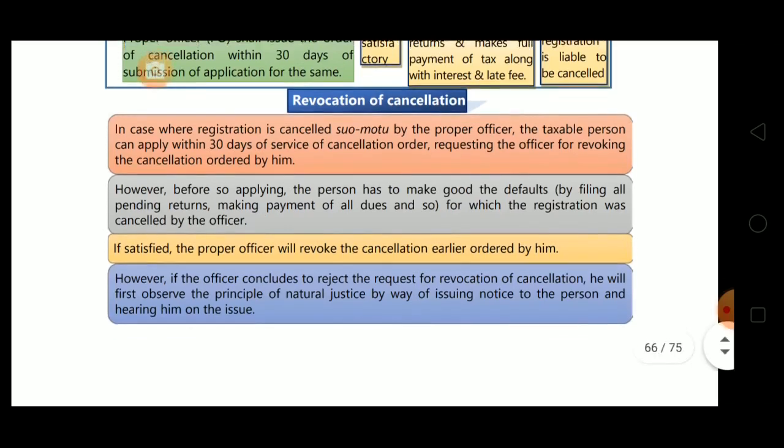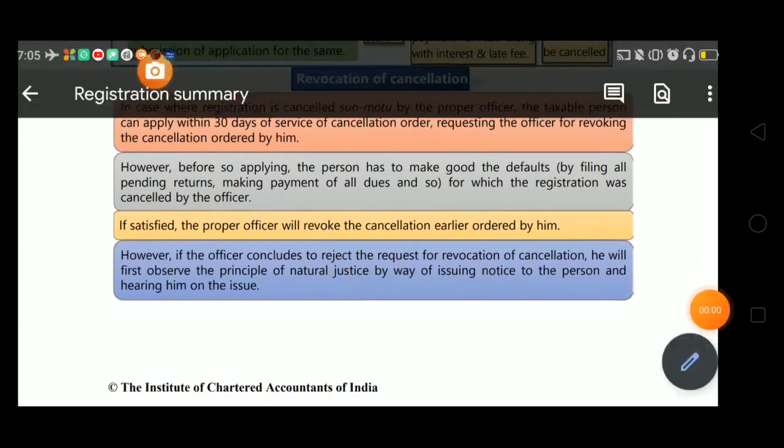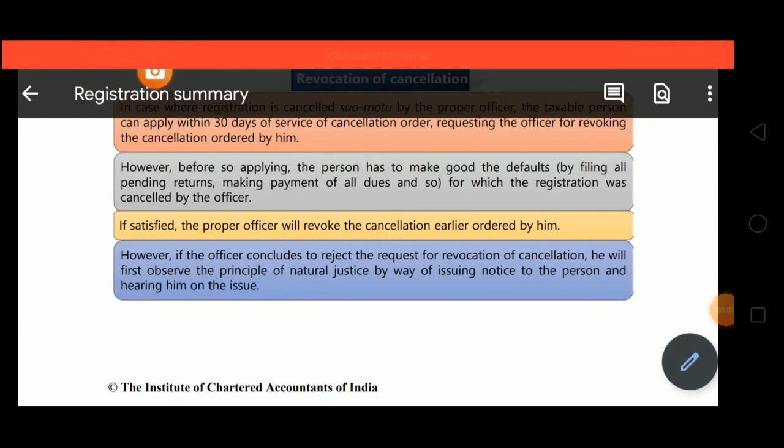If satisfied, the proper officer will revoke the cancellation earlier ordered by him. However, if the officer concludes to reject the request for revocation of cancellation, he will first observe the principles of natural justice by way of issuing notice to the person and hearing him on the issue. Before rejecting the request for revocation of cancellation, the proper officer will give notice to the registered person, meaning he will give an opportunity of being heard to the person.